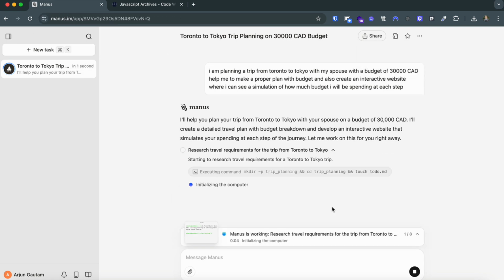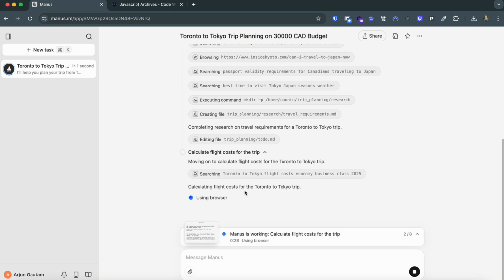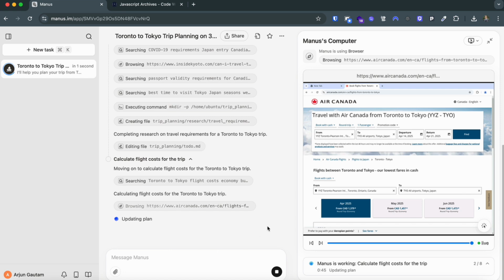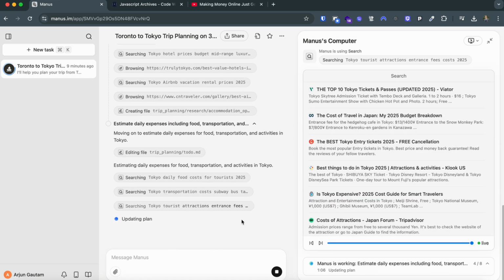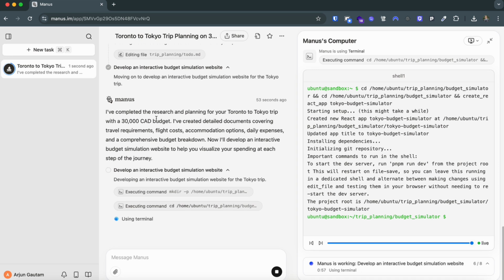So it has started working. Let's see how much time it takes. It's researching the travel requirements from Toronto to Tokyo. Now it's calculating the flight cost for the trip. You can view the Manus computer as well. One eternity later, it's showing that it has completed researching and planning the trip.